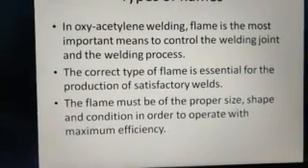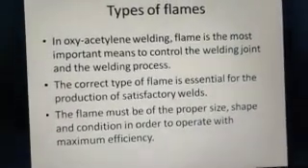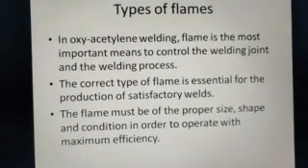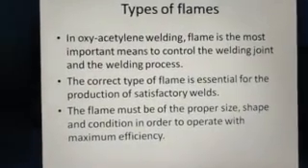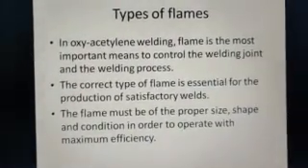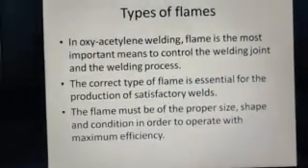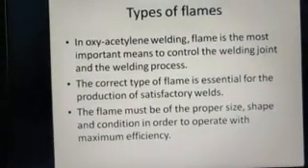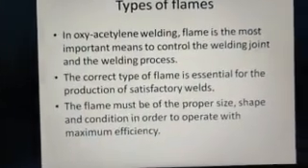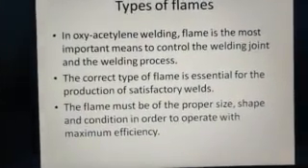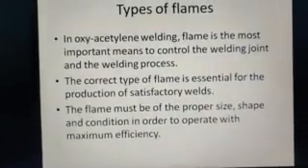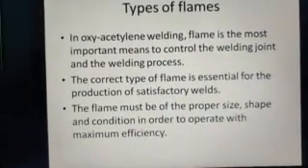So the behavior of the flame and the temperature of the flame is an important factor which determines what kind of welding or weld design can be developed. And the correct type of flame is essential for the production of a satisfactory weld. You need to select the type of flame based on your base metal, your weld size, and many other parameters.